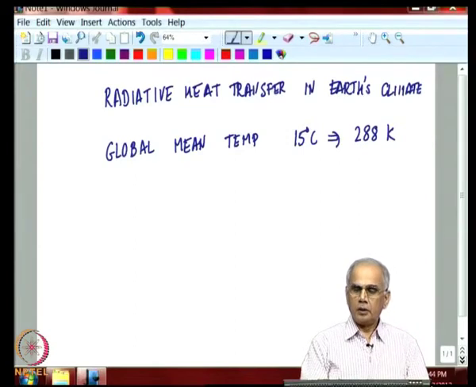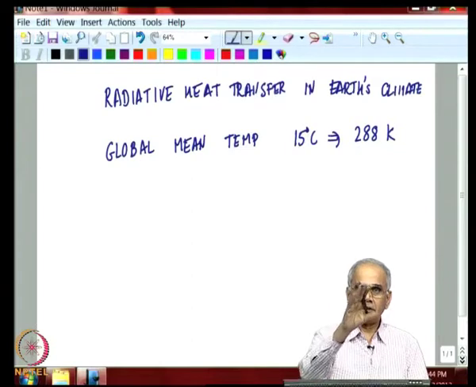So, this temperature is maintained by the radiation coming from the sun.